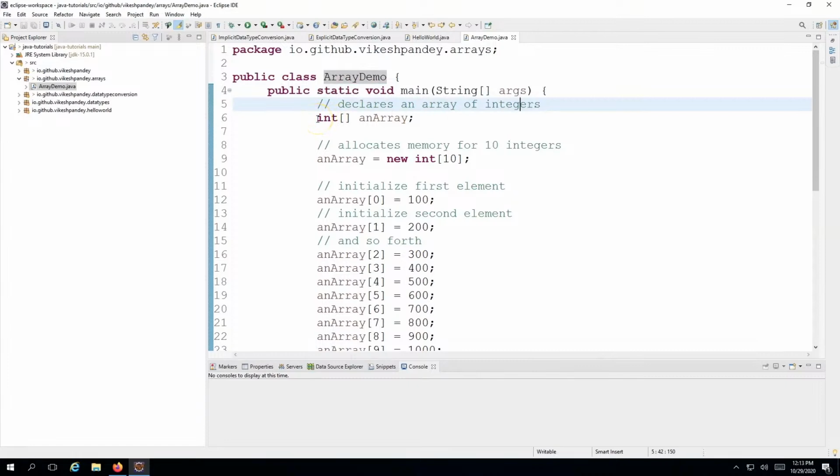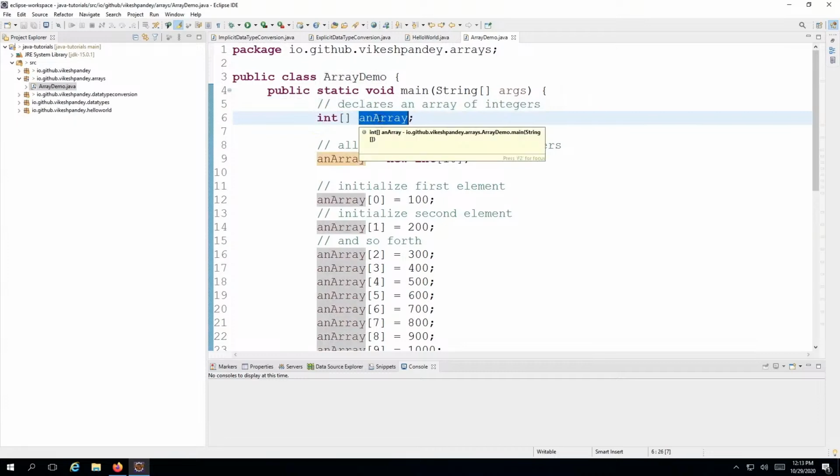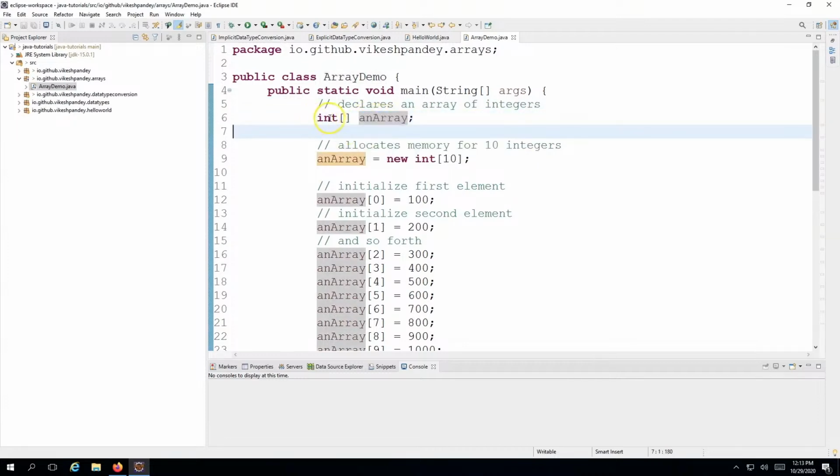So here the first thing which I'm doing is declaring an array of integer. This is a variable name, the identifier basically. It can be anything. And this is the data type. It's an integer array, and as we covered, whenever you put square brackets in front of a data type, it becomes an array data type. So this is an integer array representation.